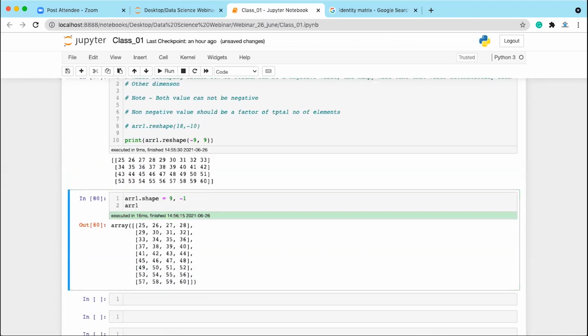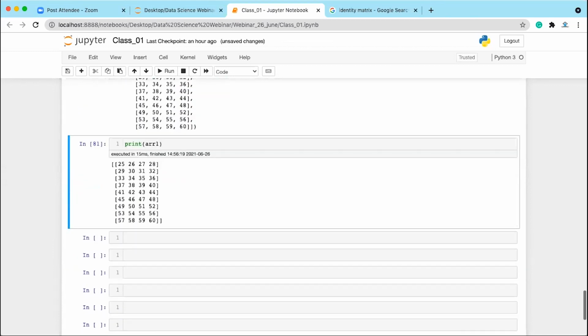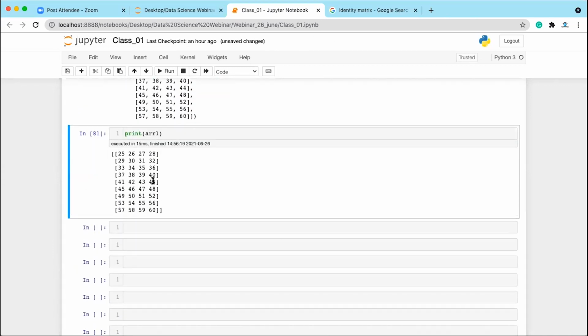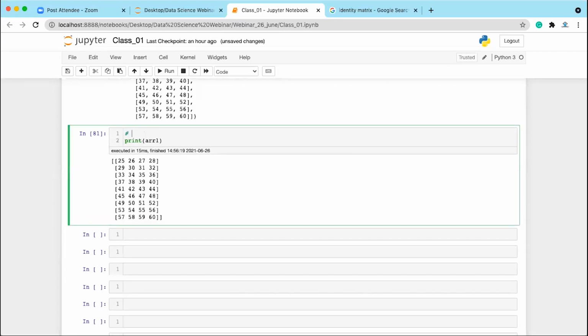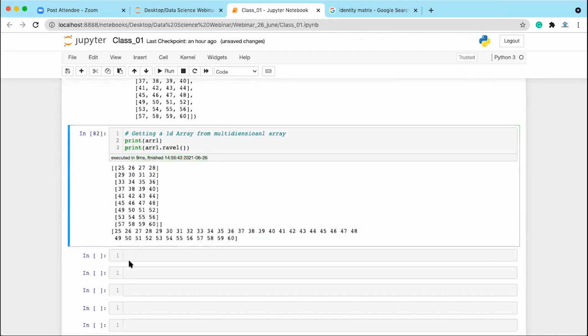Someone asked me what if I want to revert the changes. So array1 has been converted to 9 rows and 4 columns, right? If I want to flatten the array, I want to get a one dimensional array, getting a 1D array from a multi-dimensional array, how can we do that? We can write here print array1 dot ravel function. Execute it. You are getting the 1D array, right? So you have flattened the array. Clear, everyone? Any question?